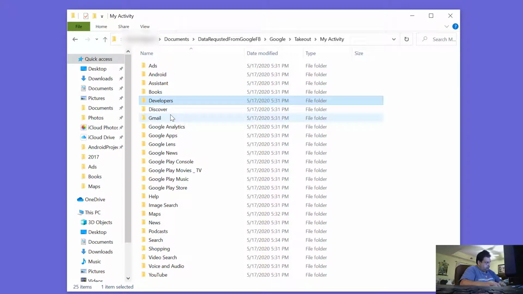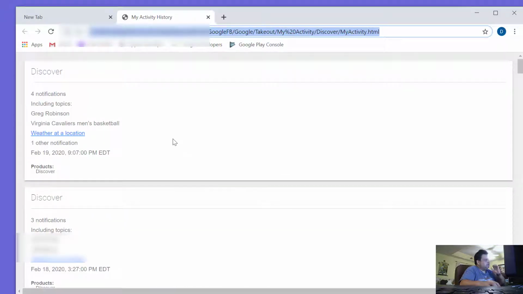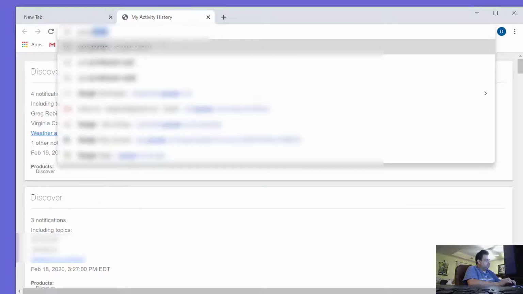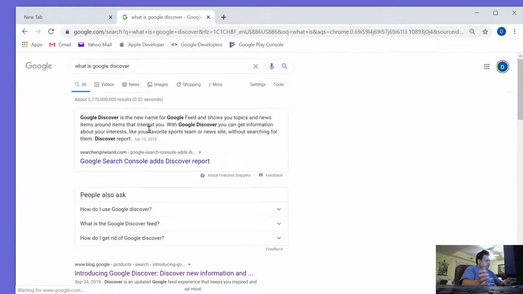Okay, let's next look at Google Discover. If you look at Google Discover, you'll see here, for example, it has Virginia Cavaliers men's basketball. That's basically based on what I've done in the past. So it's keeping track of that, and it's going to use that to feed content to me. Let's actually do a search on Google Discover. And you see how it fills the rest of it for me? Technology behind Google, where it predicts what I'm going to type, basically.